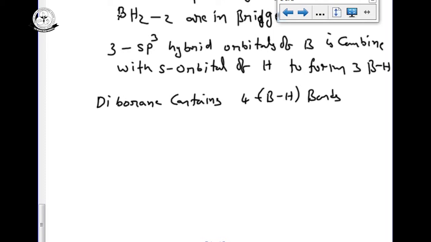These 4 BH bonds are on the plane, but another 2 bonds we have, that is the BHB bonds. These bonds are on the bridge. The 4 BH bonds are on the plane and the 2 BHB bonds are in the bridge, and the others are terminal or on the plane.